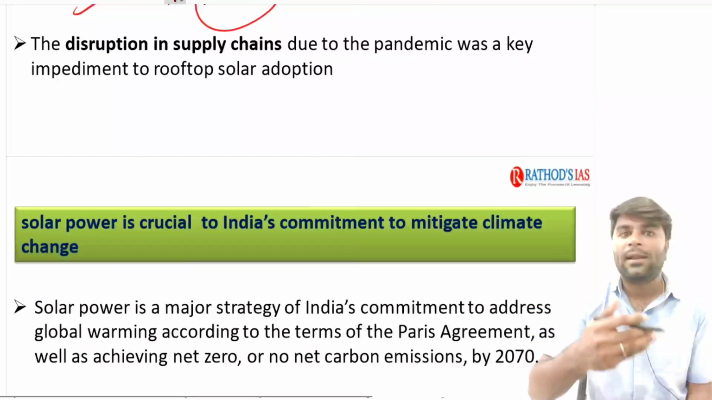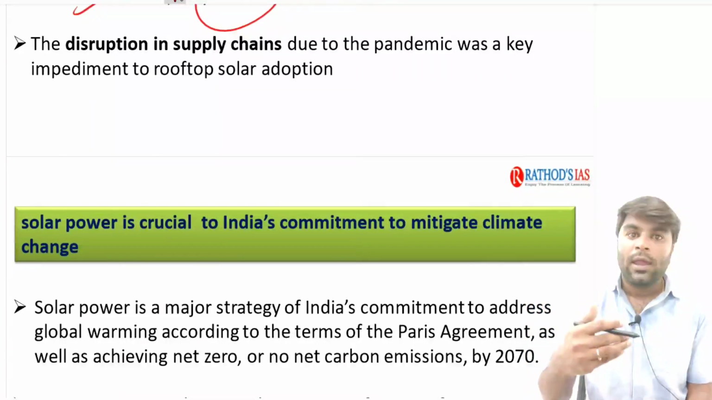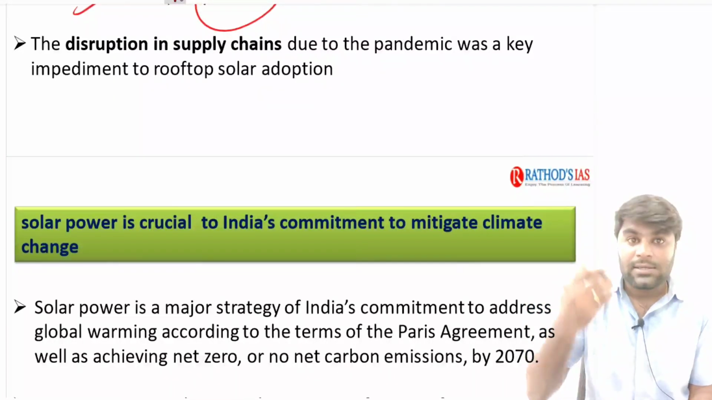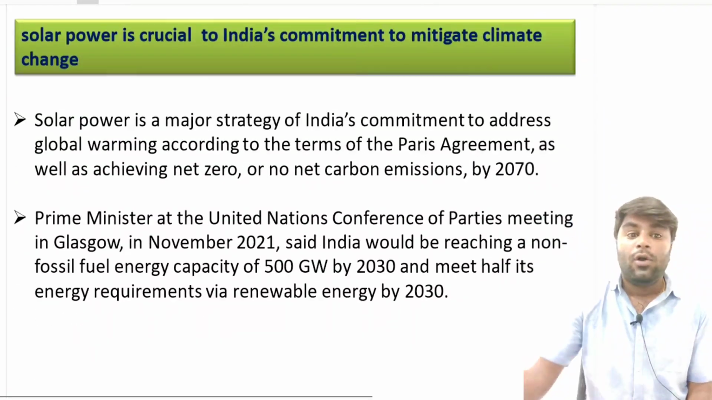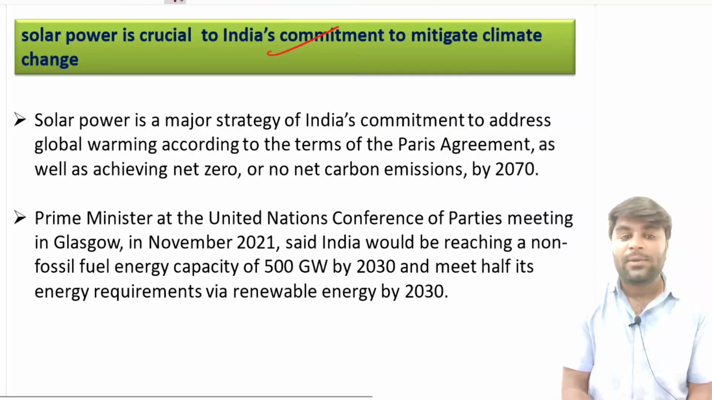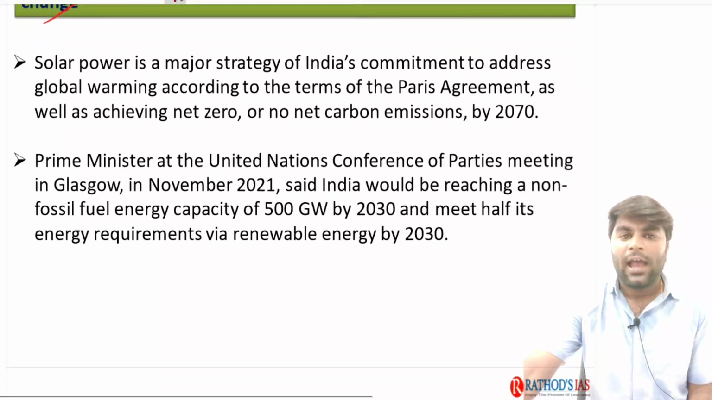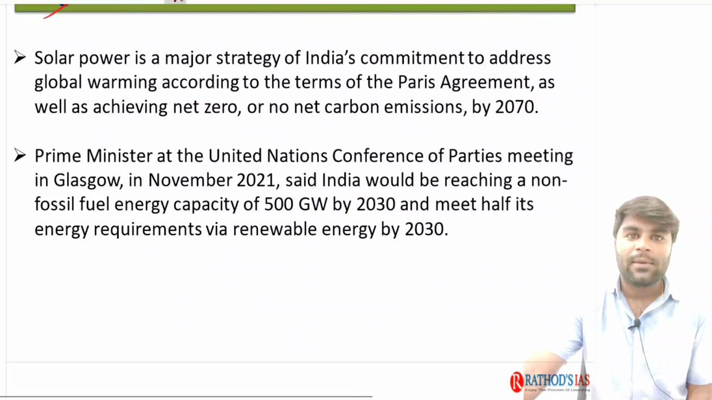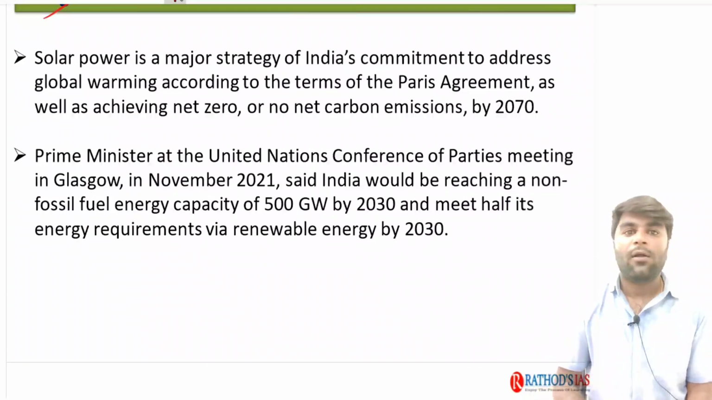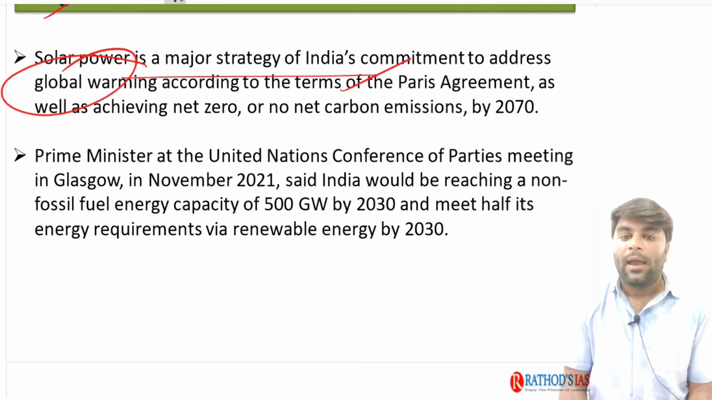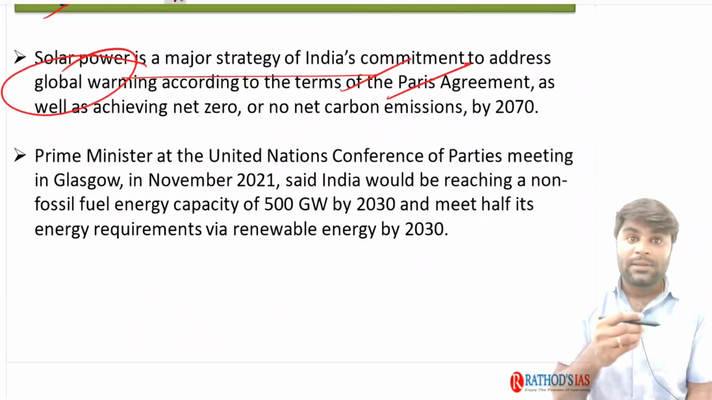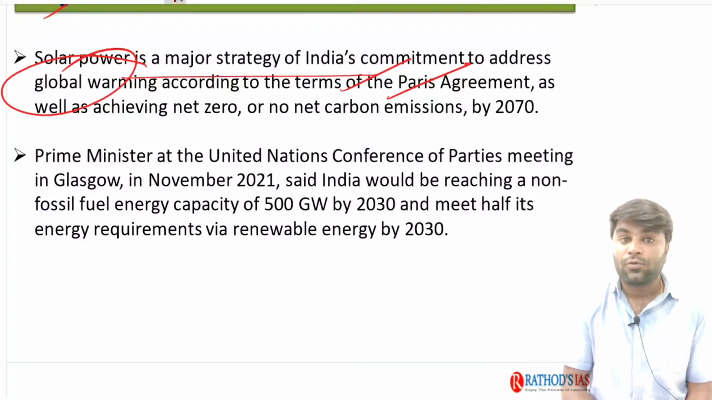solar rooftop program and connecting it with the grid is also going to increase the renewable energy capacity generation in the country. Now solar power is crucial to India's commitments to mitigate climate change. India has its commitments at the Paris Climate Conference, and it has committed a lot of things there. Solar power is the major strategy of India's commitments to address global warming, particularly in terms of the Paris Agreement, where we have promised to reduce the emissions by 33 to 35% of 2005 levels.